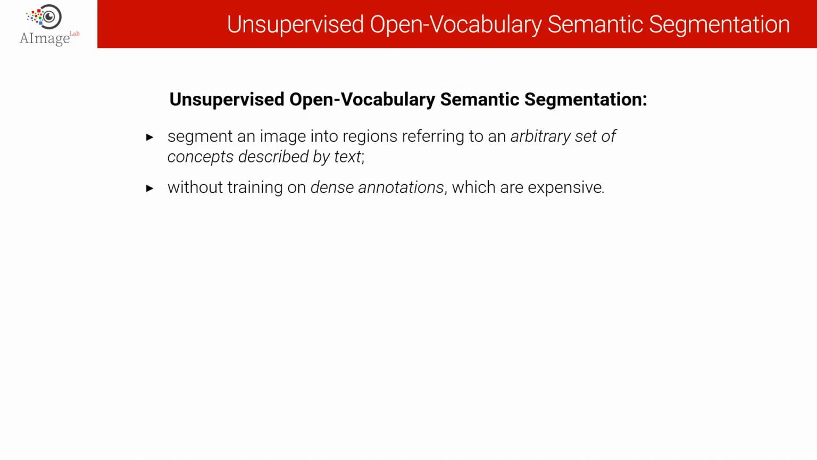In this work, we are tackling the unsupervised open vocabulary semantic segmentation task, in which the model is asked to segment a given image according to an arbitrary set of categories described by text. It is unsupervised in the sense that the models should not be trained on dense annotations, like bounding boxes or segmentation masks, which are expensive to manually annotate and cannot cover an open vocabulary set of concepts.